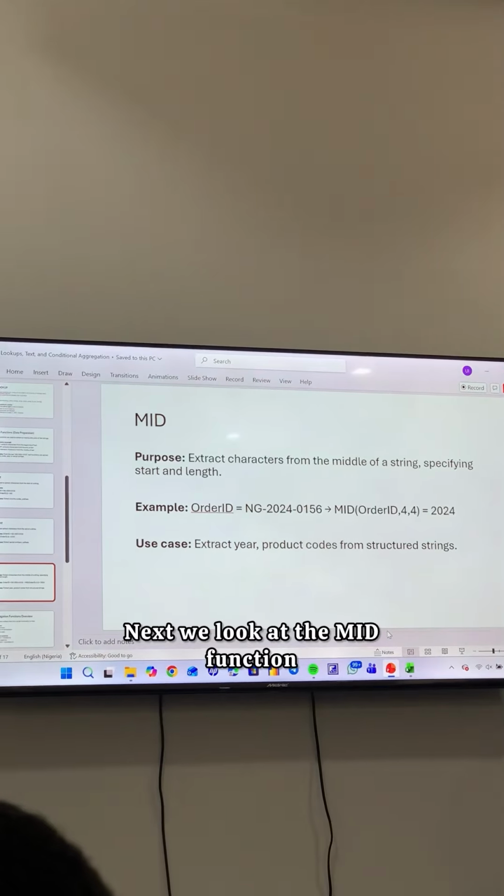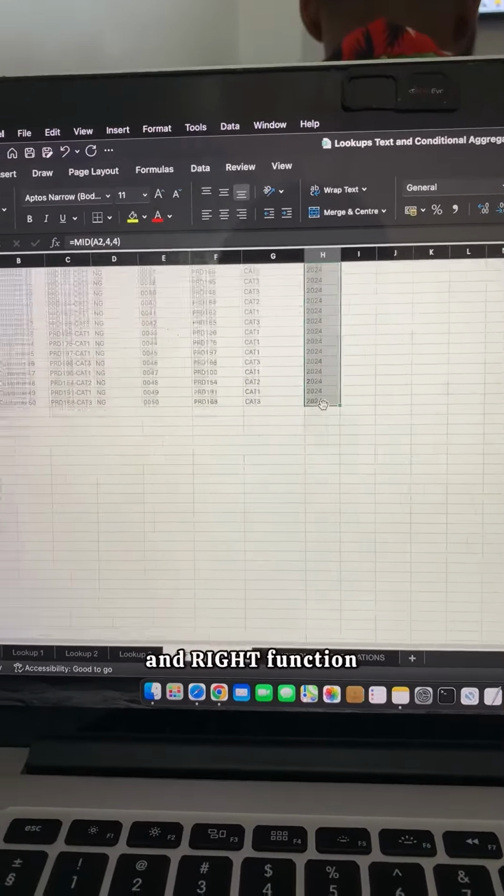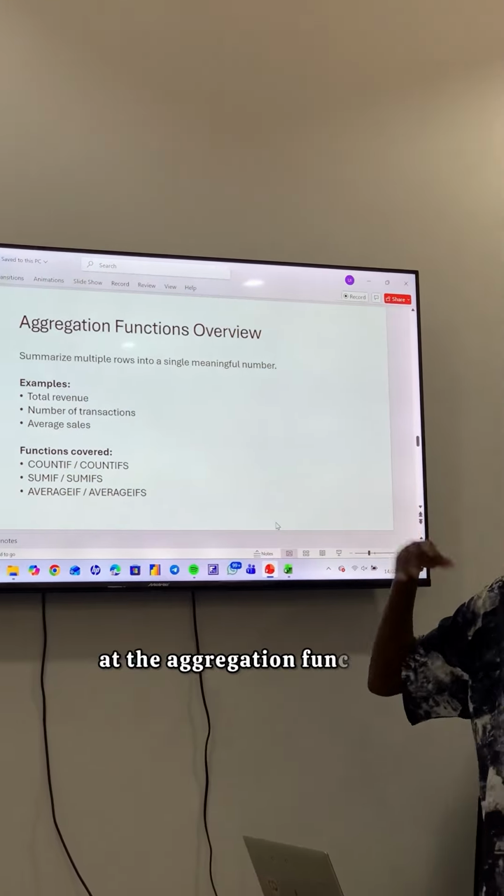Next, we looked at the MID function, which is used in extracting characters from the middle of a string. This is also a text function like the LEFT and RIGHT functions. Then finally on functions today, we're looking at the aggregation functions.